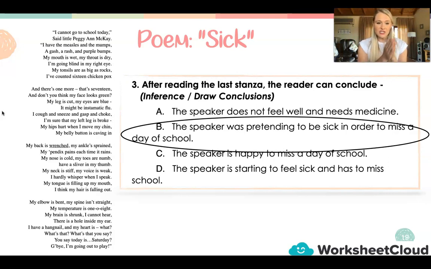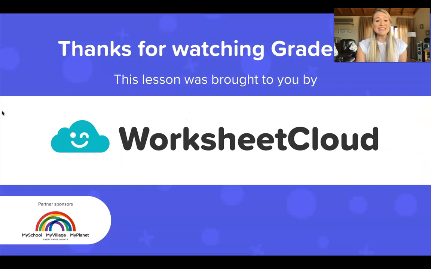Anyways, boys and girls, that is questions 1, 2, and 3. The rest of the questions for this particular poem are in your activity for today. And I am going to end there on our poetry lesson. I really hope that you have enjoyed this lesson. We've learned so much today. We've looked at the 2 different types of poem, free verse and a rhyming poem. We've looked at the 8 components of poetry. We've looked at what exactly is a poem.